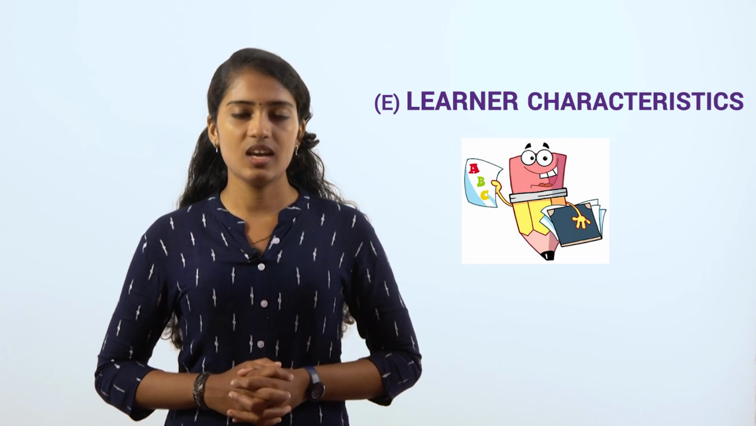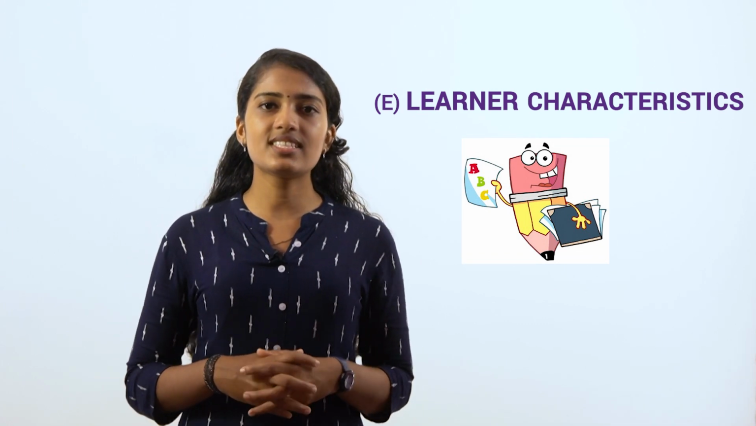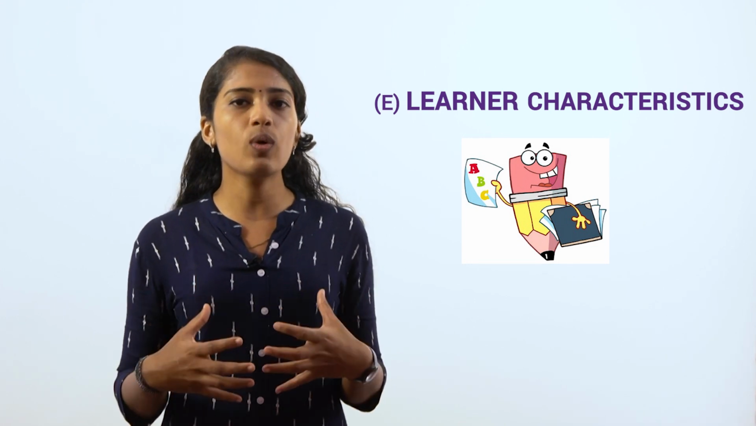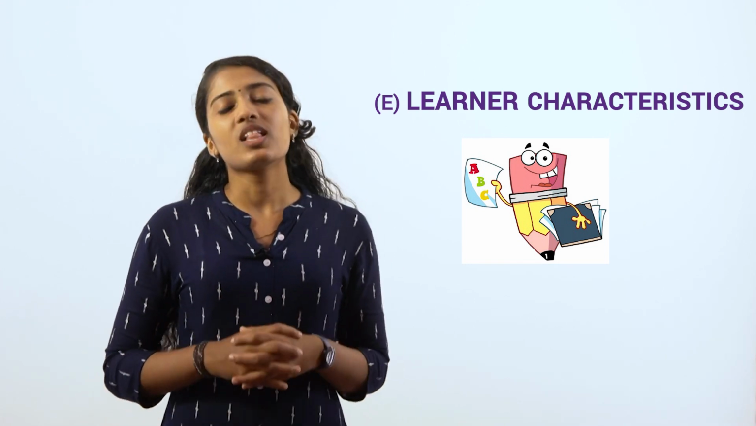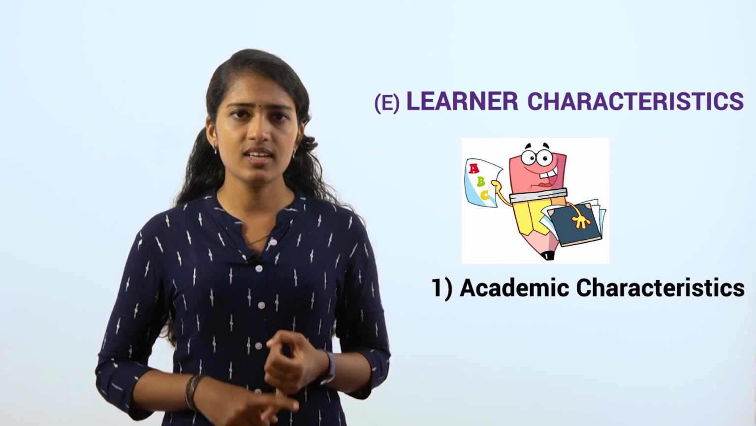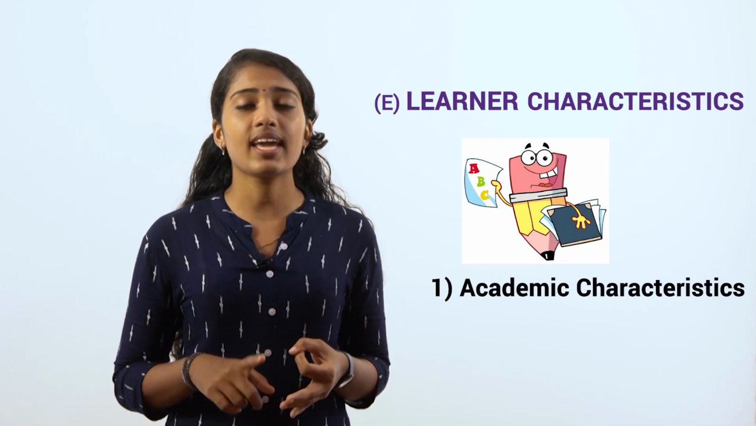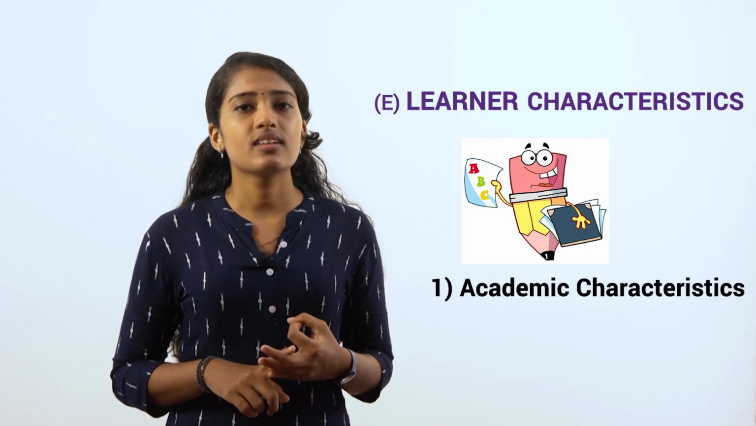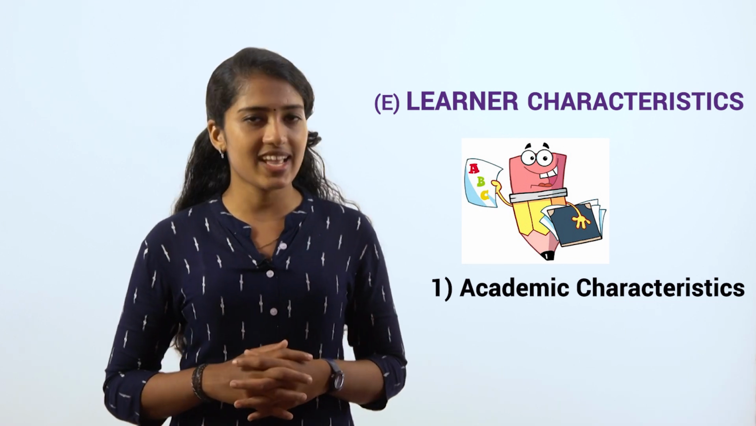Let's move on to the next subtopic, which is learner characteristics. Well, learner characteristics are certain key features or natures of the learner that influence how and what they learn. Well, the first characteristic is the academic characteristics. Academic characteristics include the prior knowledge of the learner, the educational level of the learner, the educational type of the learner, the academic background of the learner, etc.